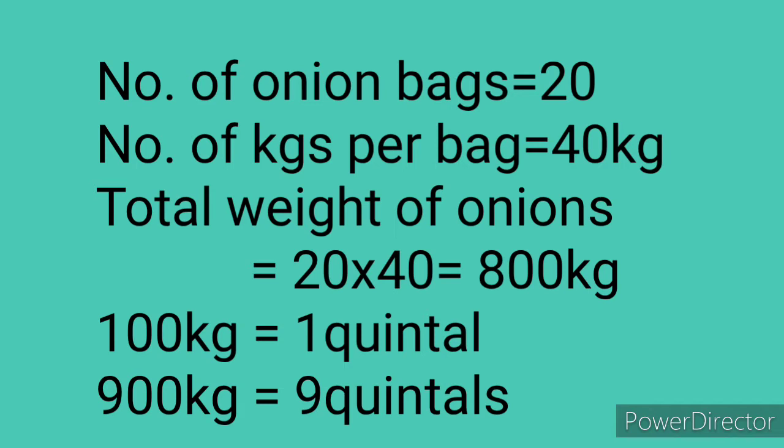So 40 into 20 is equal to 800 kgs. 20 bags into 40, each bag has 40. So 20 into 40 is nothing but 800 kgs. So 800 kgs of onions are there. And you convert into quintals. Already we know 1 quintal equals 100 kilograms. So 800 is nothing but 8 quintals.